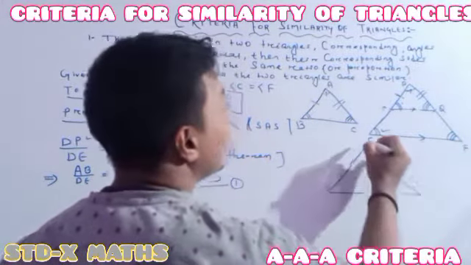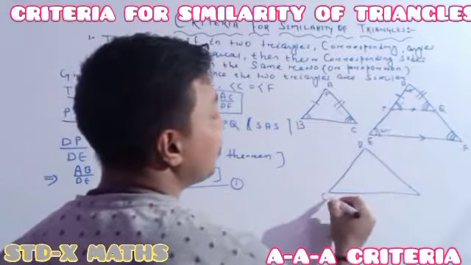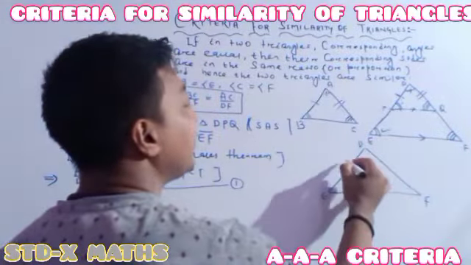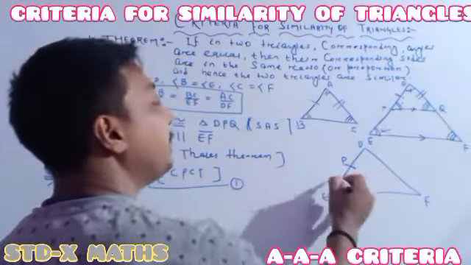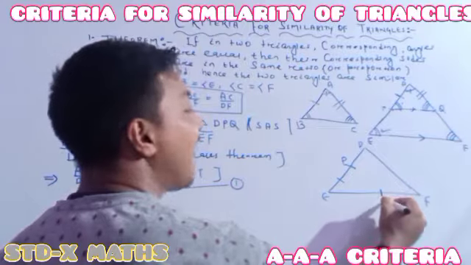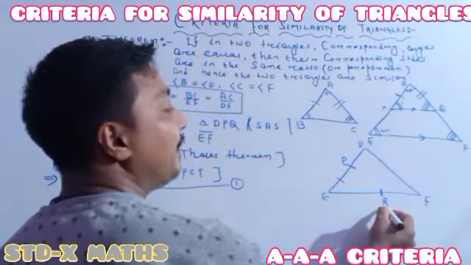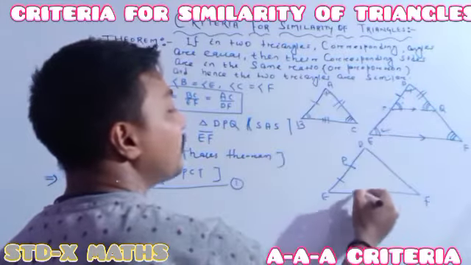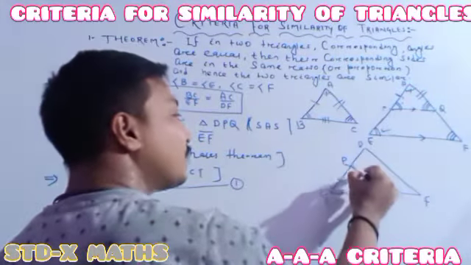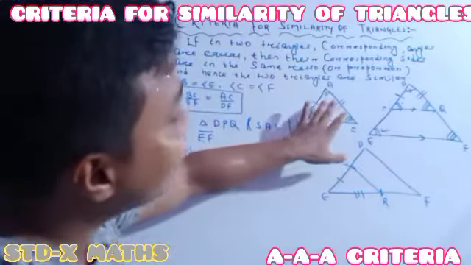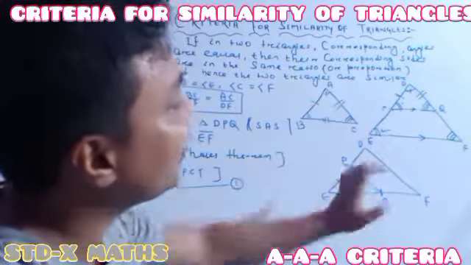Suppose here it is DF, and here EP is the same as AB, and another point I am taking as R, and this length is the same as this length. So I can draw a line, and in this case I will take this situation.